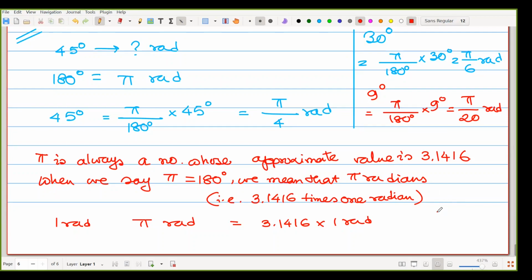Okay, so never ever say pi is equal to 180 degree. That is not true, because pi is not 180 degree. Pi is equal to 180 degree means that is 3.1416 into 1 rad.